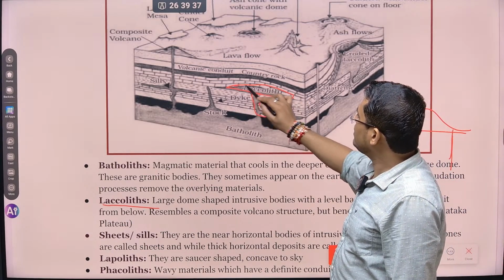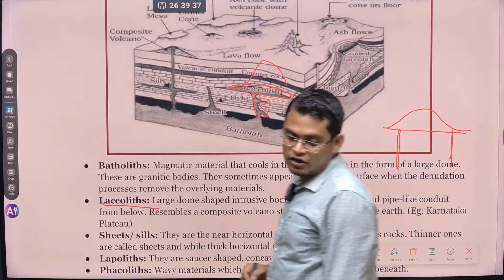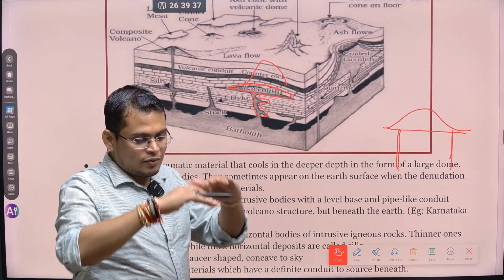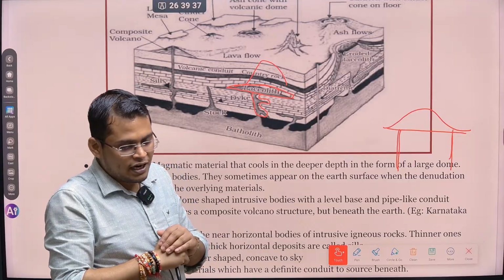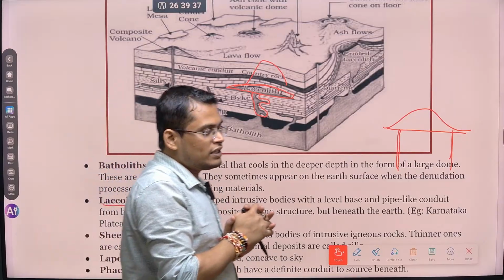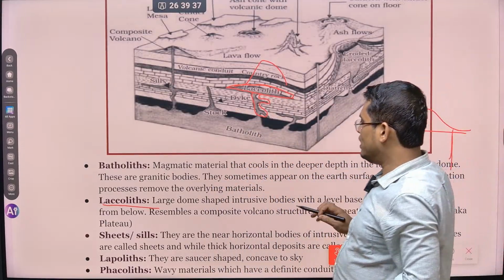You can see whenever there is a laccolith, there is a lifting of the land on top of it. It is believed that the Karnataka plateau is staying over a laccolith. जब laccolith होती है, it's like an umbrella का top. Rising portion होती है. So that is what led to the creation of a plateau. It is believed that Karnataka is staying over a laccolith.